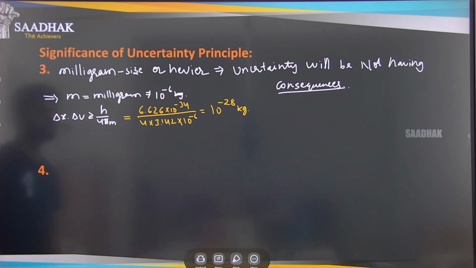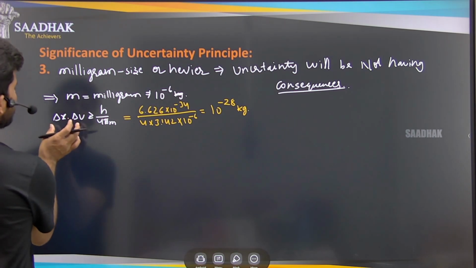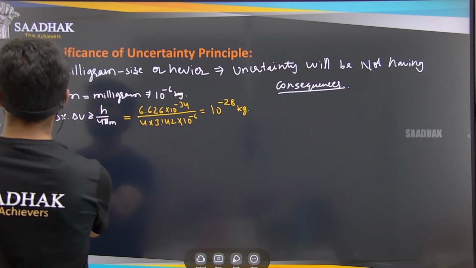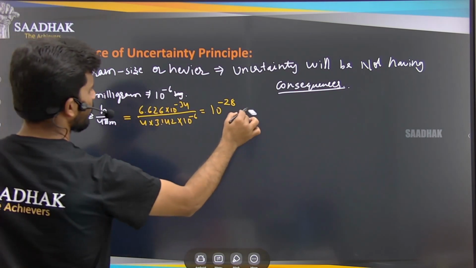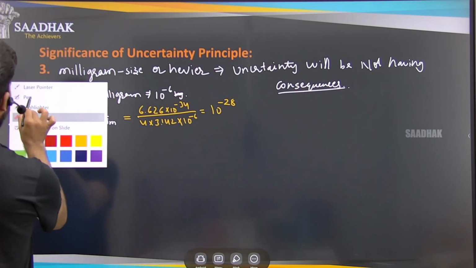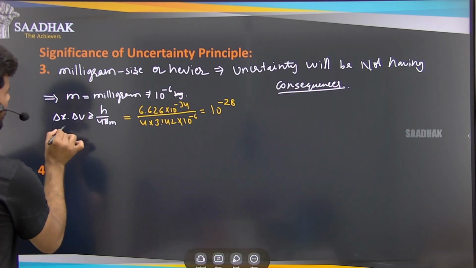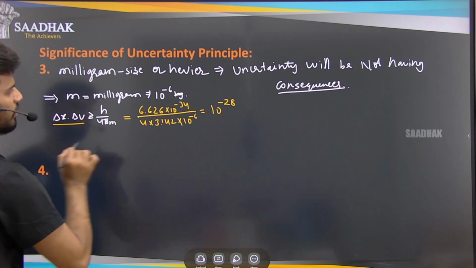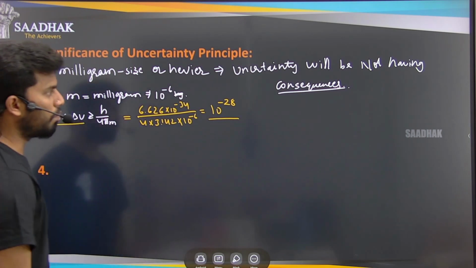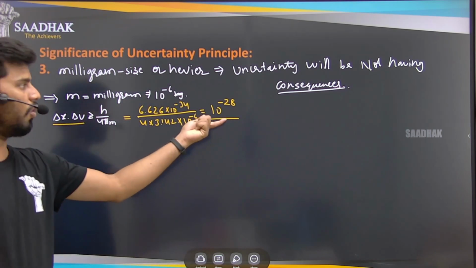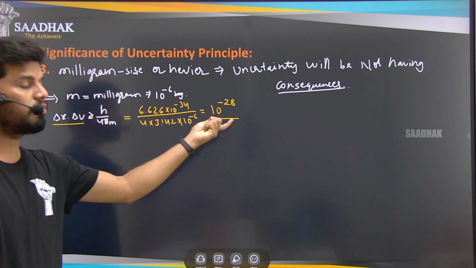That is the uncertainty product, which means it is very small.